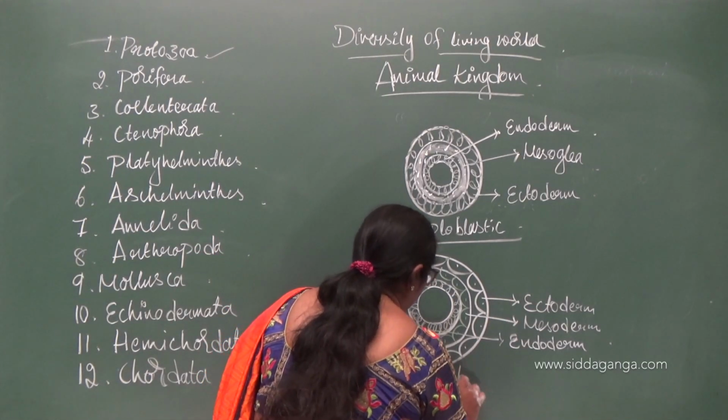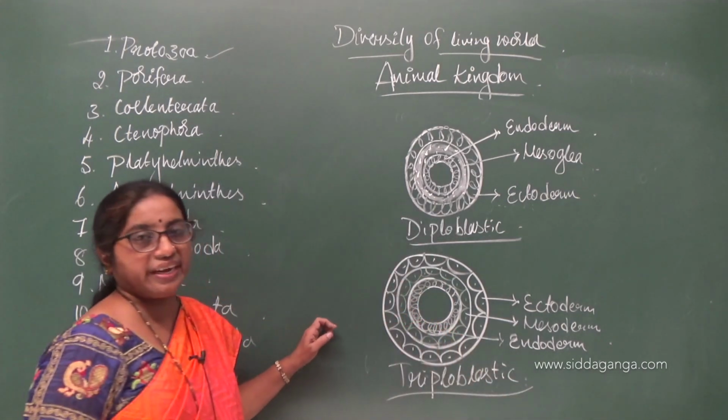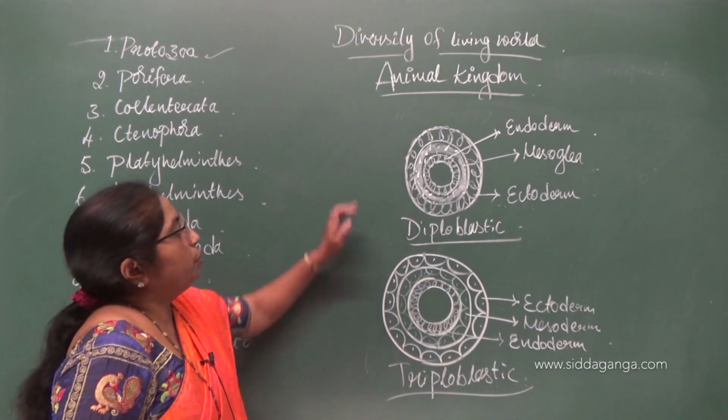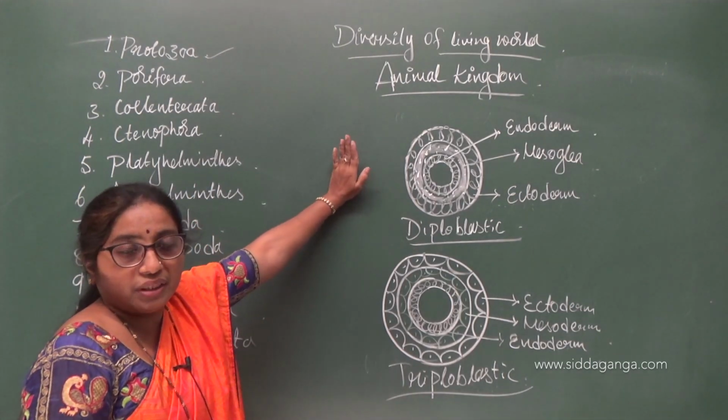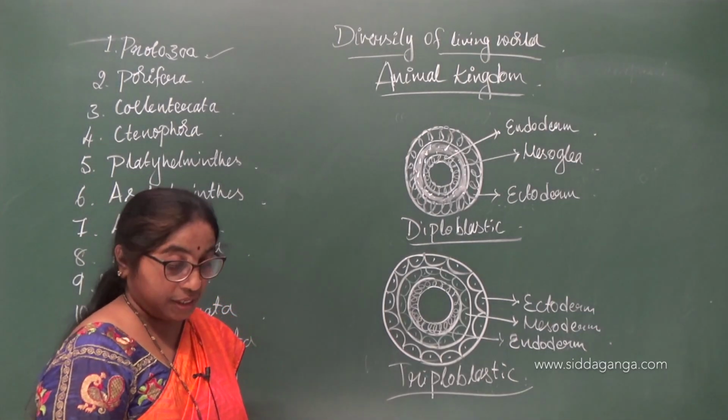All animals starting from Platyhelminthes to chordates exhibit a triploblastic type of body wall. So based on the germ layers, the classification is diploblastic and triploblastic, right?